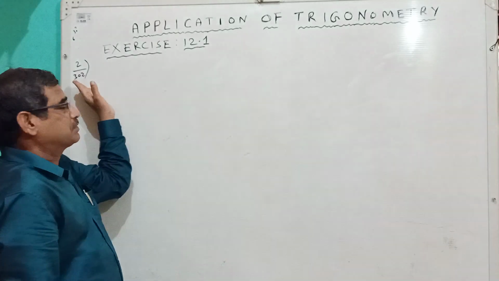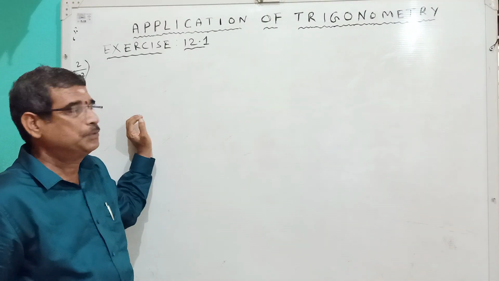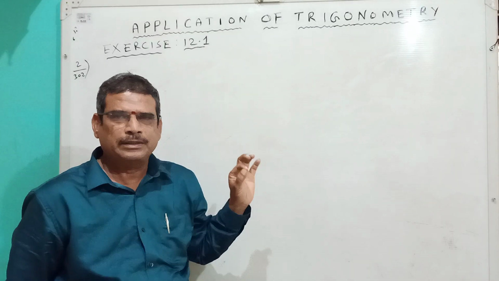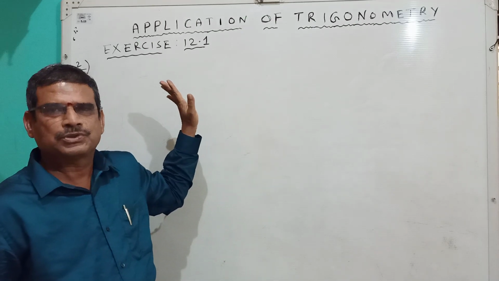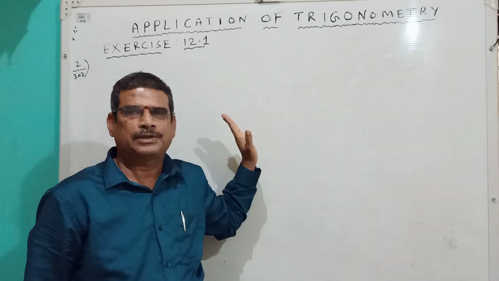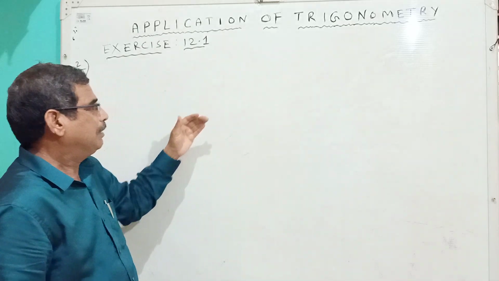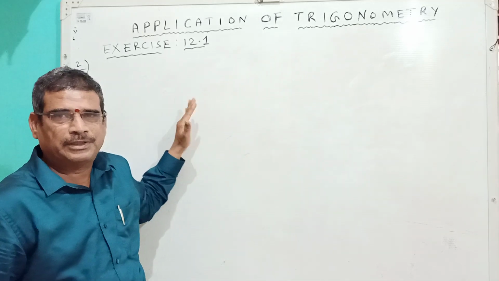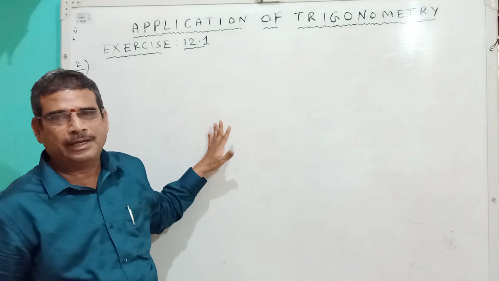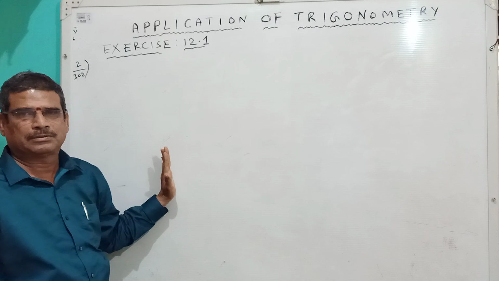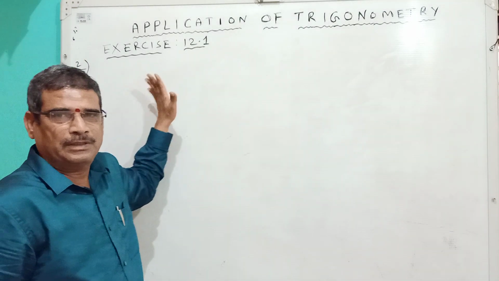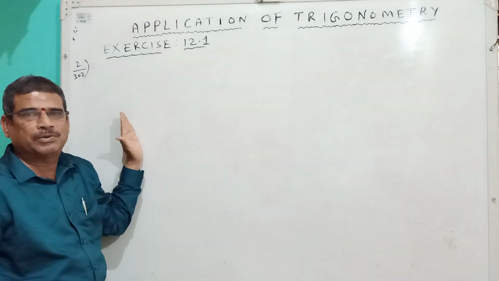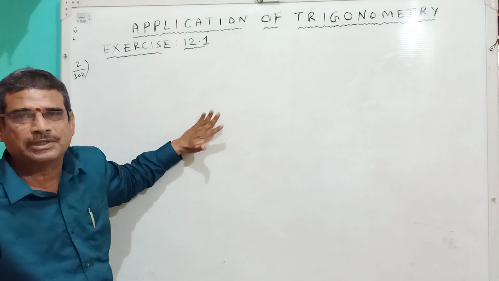So now second question, page number 302. In this question, a tree is broken partly due to a storm. Then this broken part touches the ground and makes an angle of 30 degrees with the ground.